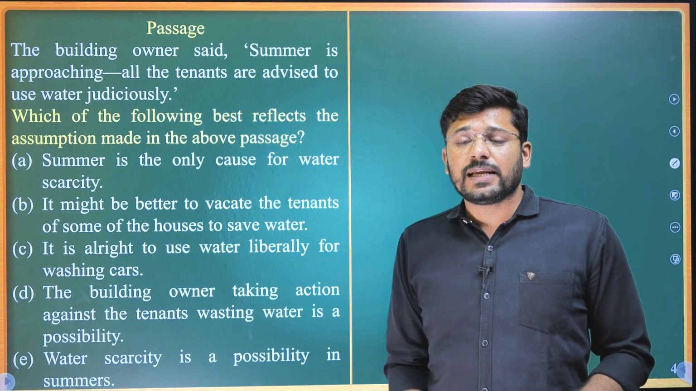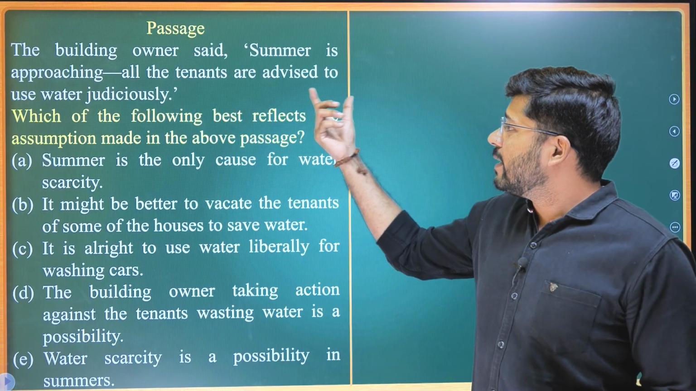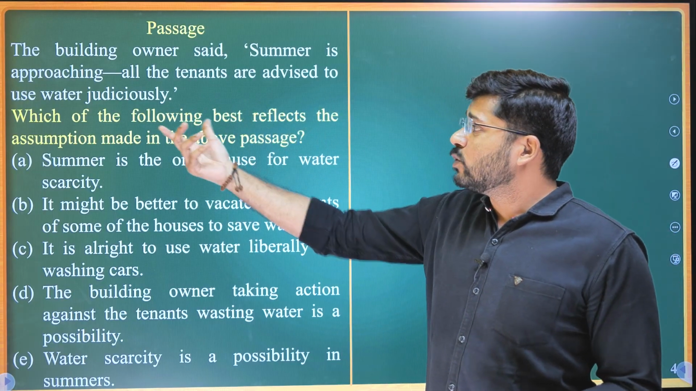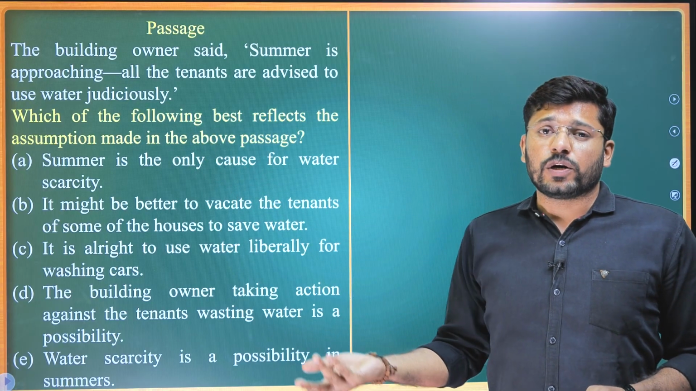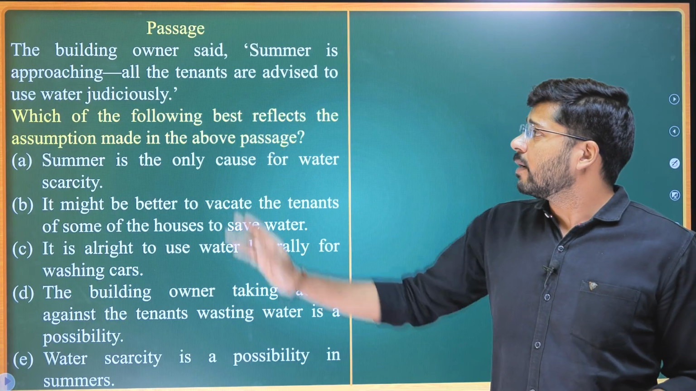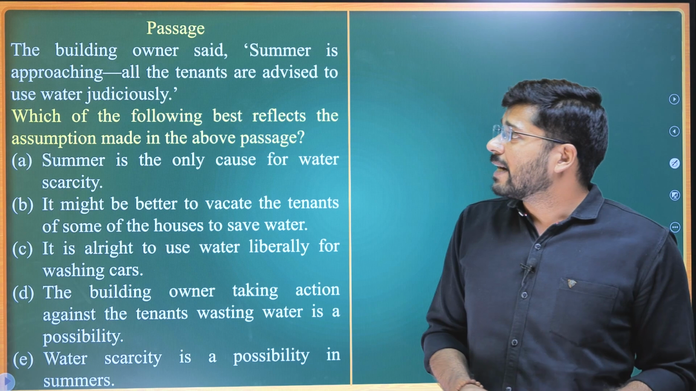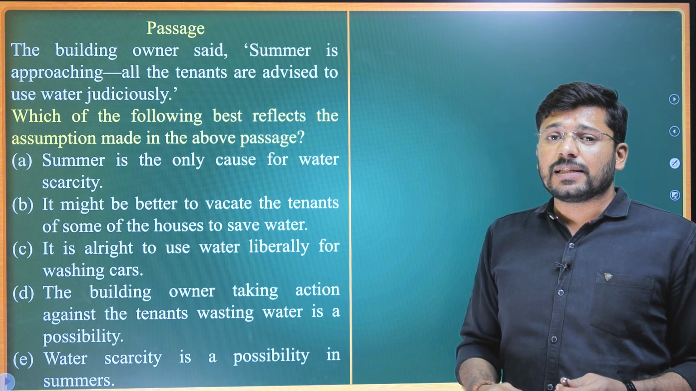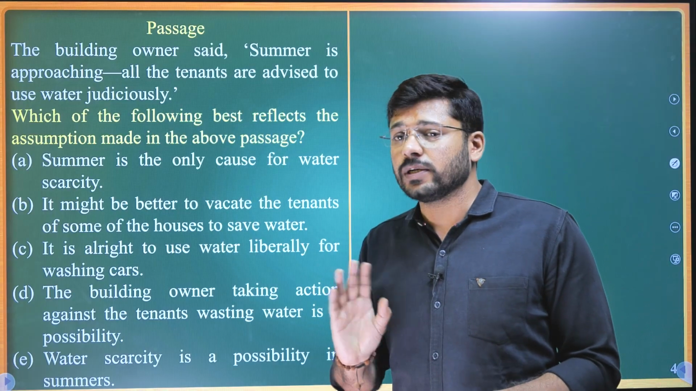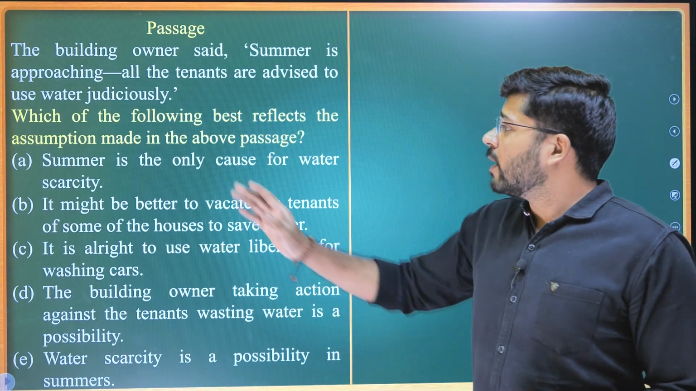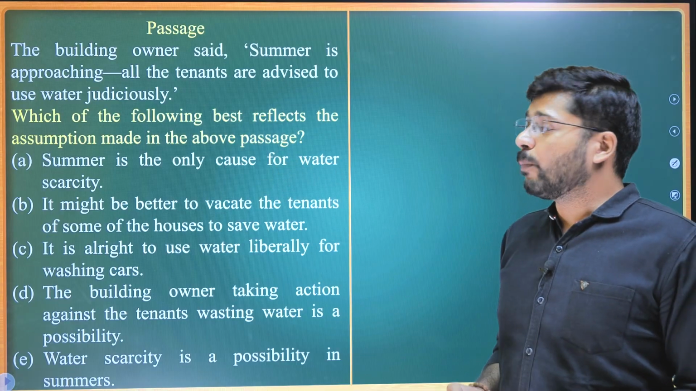What is judiciously? With good, wisely. In this context you can understand it as use water wisely. Wisely means do not waste water. That is what he means. The building owner said, summer is approaching. All the tenants are advised to use water judiciously. So all the tenants are advised to not waste water. So use it cautiously. Which of the following best reflects the assumption made in the above passage?